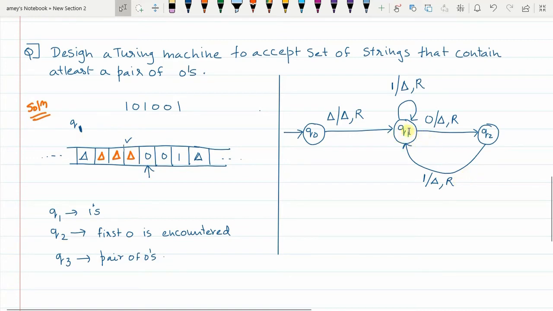Again, you are now in Q1 state. In Q1 state, when 0 is encountered as the current input symbol, what will I do? I will replace 0 with delta. That means I will wipe that 0, and yes, there is a high probability the next element could be 0. So this 0 which I have encountered, I will replace it with delta, I will wipe it and I will move to the right, and from a no probability state I will go to the probability state. So in Q1 state, when 0 is encountered, I will replace this 0 with delta.